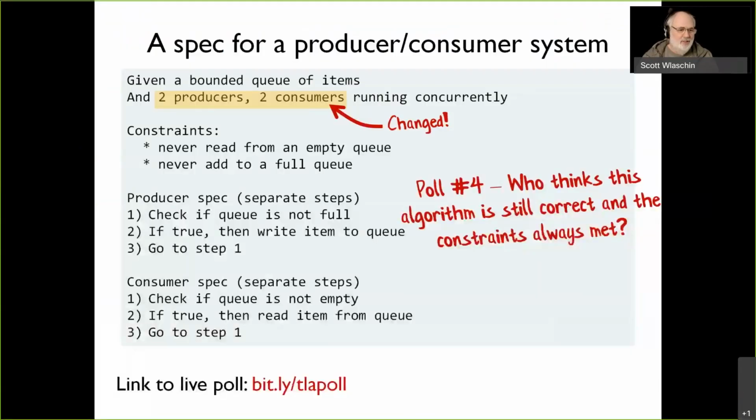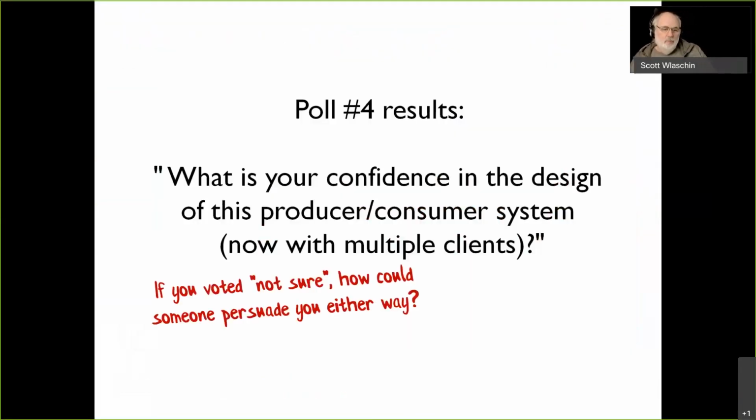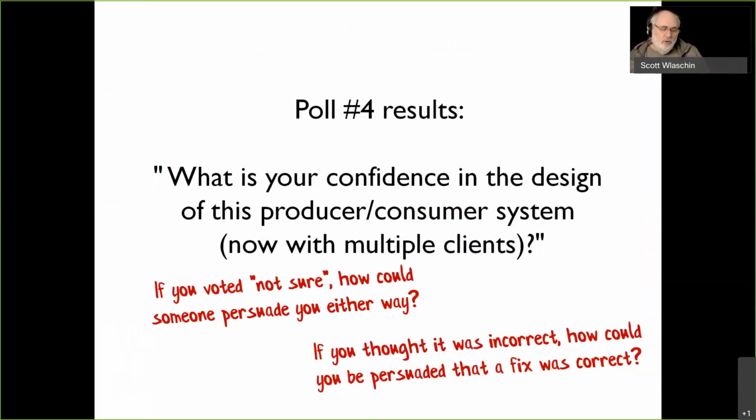That's good. So for the people who voted not sure, again, how could I persuade you? And for the people who thought it was incorrect, I come along and say, okay, I have a fix that'll solve this problem. How can I persuade you that that fix is actually correct? You're not very confident that this is correct. So I have this magic fix, I'm going to use locks or something. How would you be confident that my fix was correct? What would make you confident?